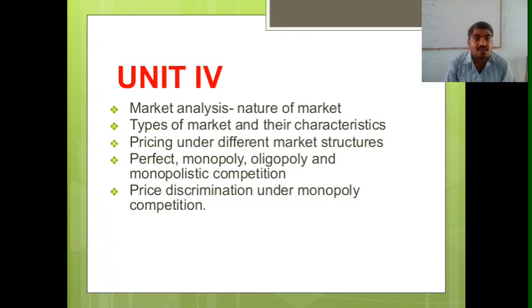In market analysis we always study the market, the nature of the market, and how many types of market there are. We all know that markets are of 2 types of competition: perfect competition and imperfect competition, by which there are different types of market structure. First is the perfect competition market structure, second is monopoly, oligopoly, monopolistic competition. All are there, we have to study in unit 4.